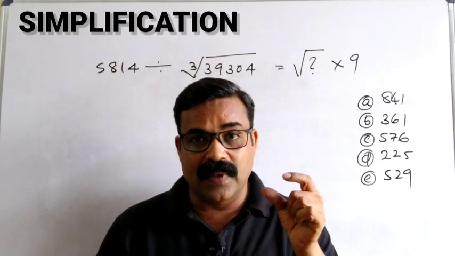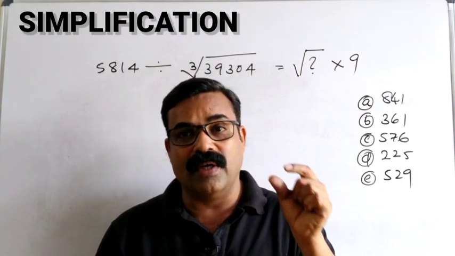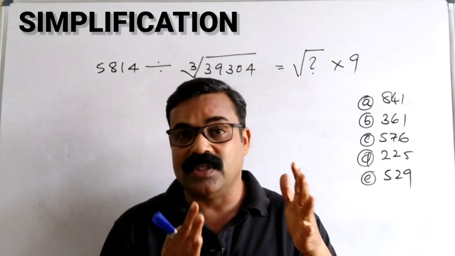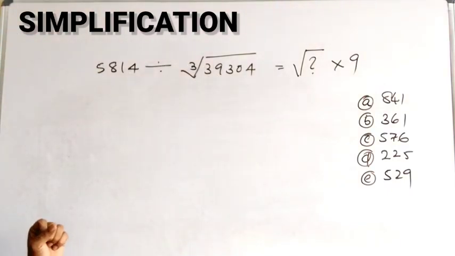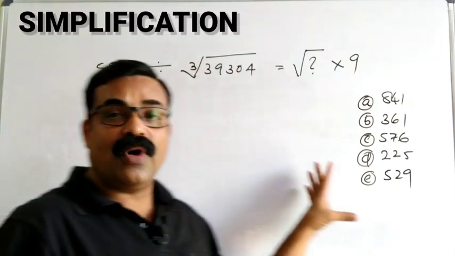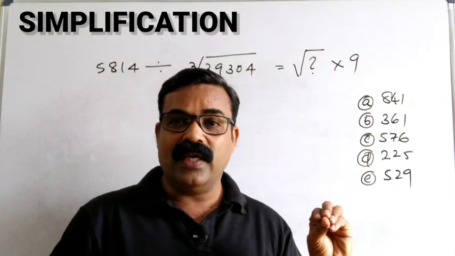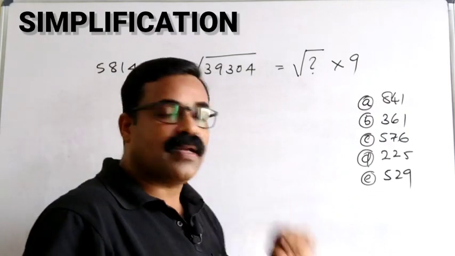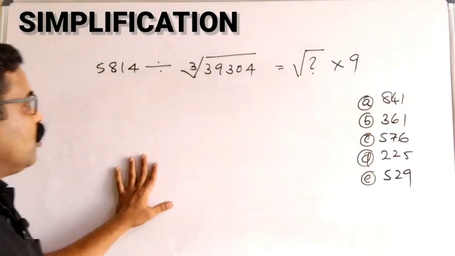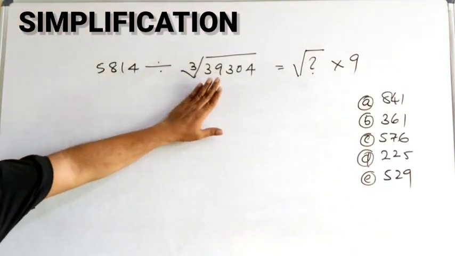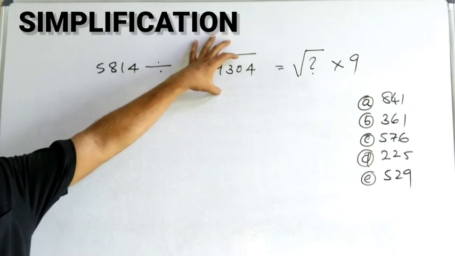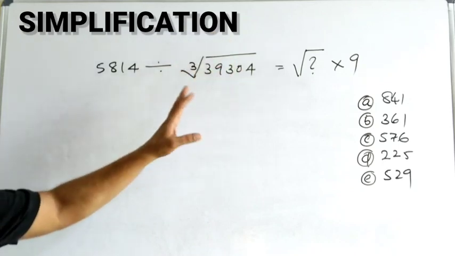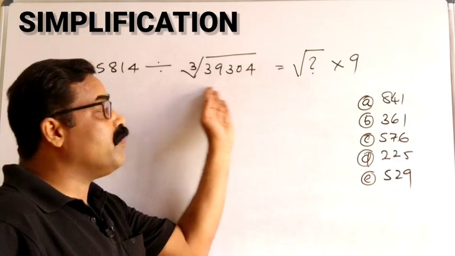And the minimum time which is required to solve this question is 20 seconds. So within 20 seconds you have to solve this. 20 or maximum 25 seconds you have to mark the correct answer. For that, I told you, you have to understand what is the cube root of this number by looking at this number. For this reason only I told how to find the cube root of this big number.